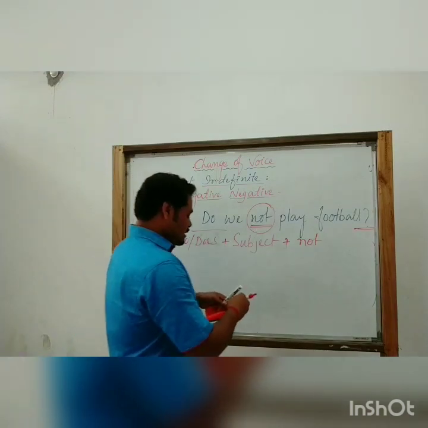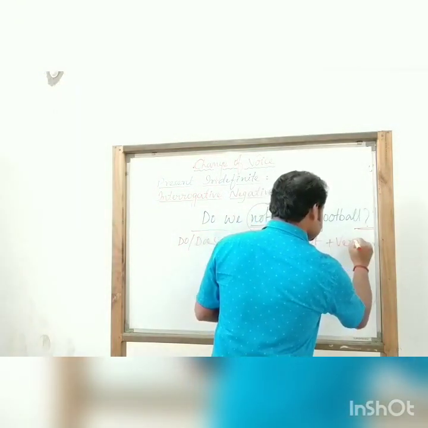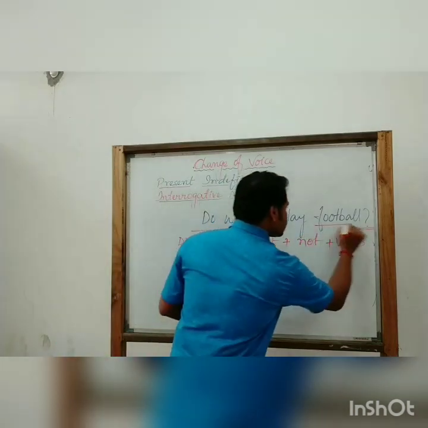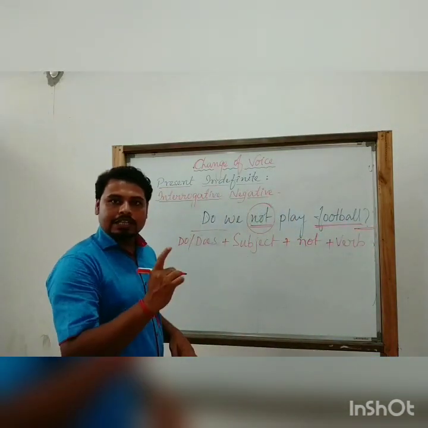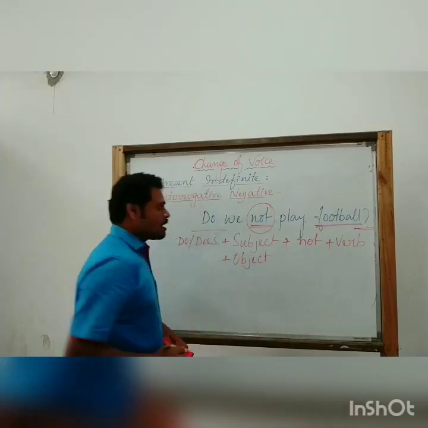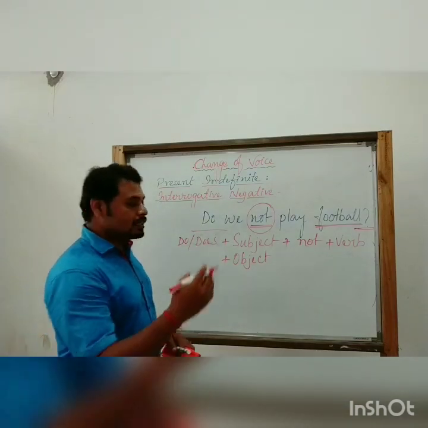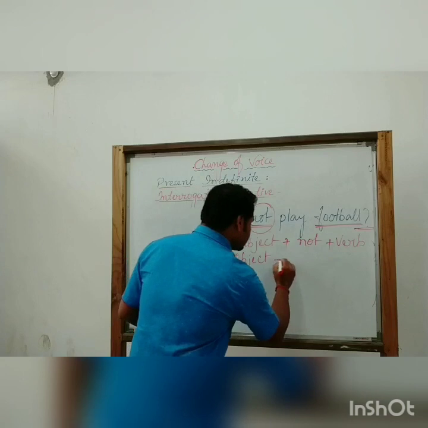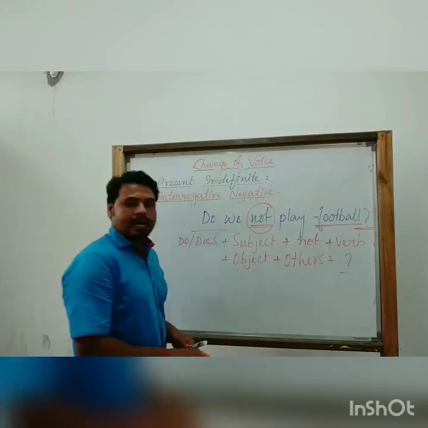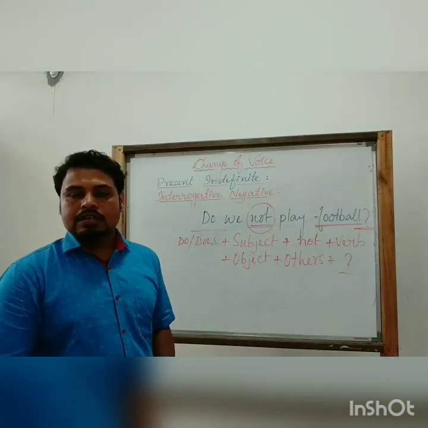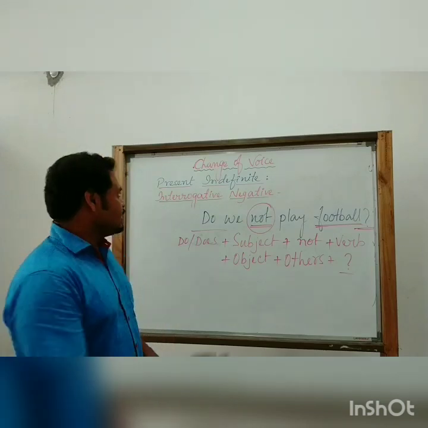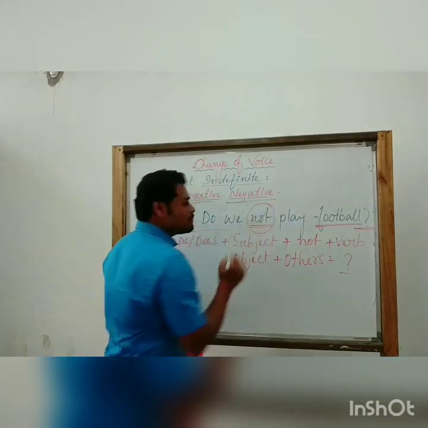After that, the verb that we are going to use, this is verb. After this verb, what we have to use? As we can see, football. That means the object. So verb plus object. After this object, if others are there, we are going to use this others as well. And after that, obviously at the end, a note of interrogation. So this is what the structure of the active voice in case of interrogative negative sentences.